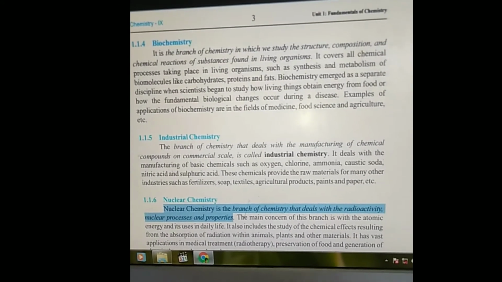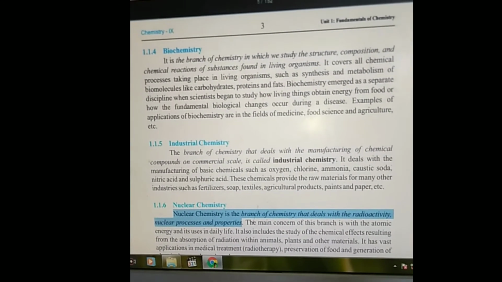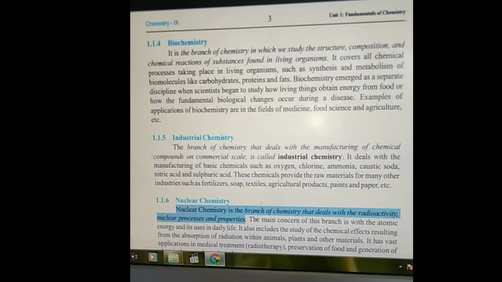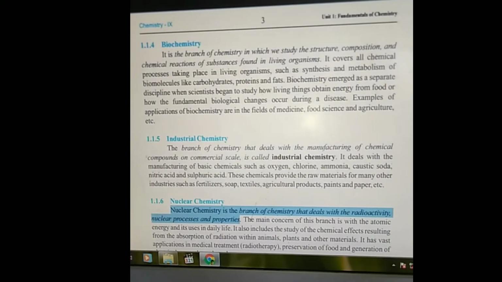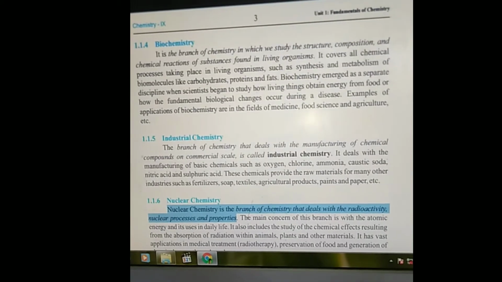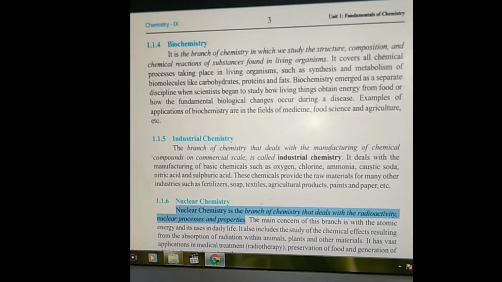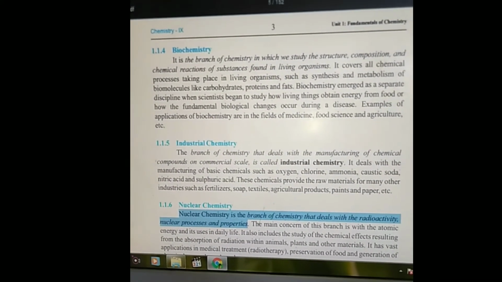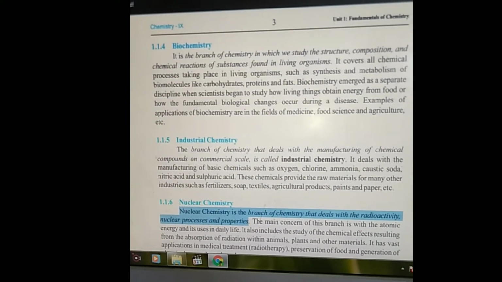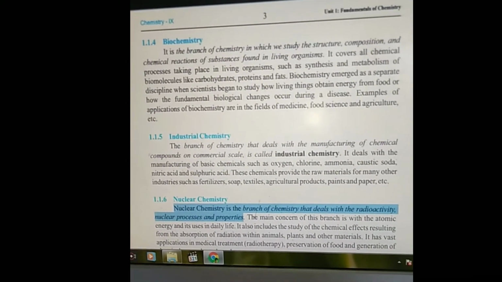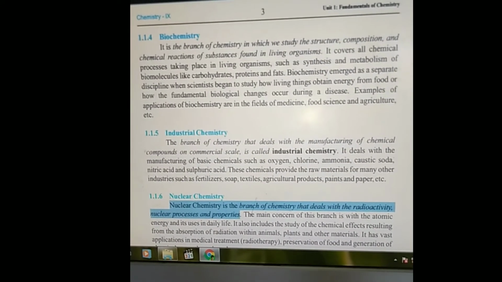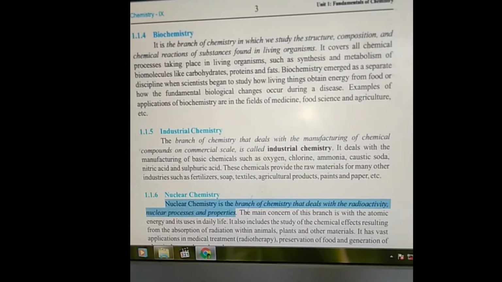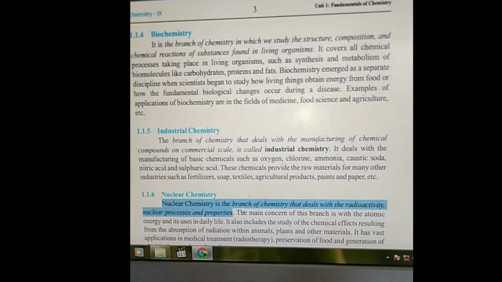In this nuclear chemistry, we discuss the nucleus of an atom, and if it breaks, radioactive rays are emerged from it, and if it breaks, it's called fission. That is a nuclear process. And if the two nucleuses are merged, that is fusion, that is also the subject of nuclear chemistry.